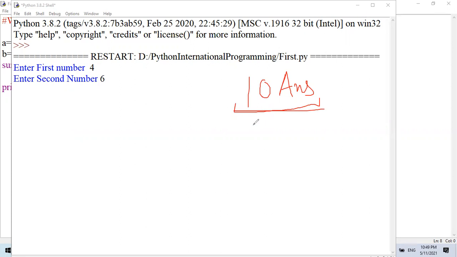The answer will come: 46. Why? Sir, because it takes the value as a string and it only concatenates both the values.